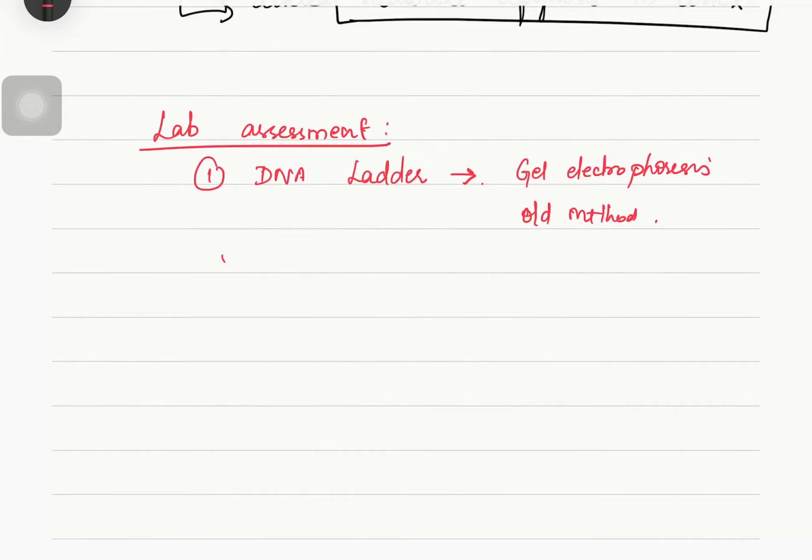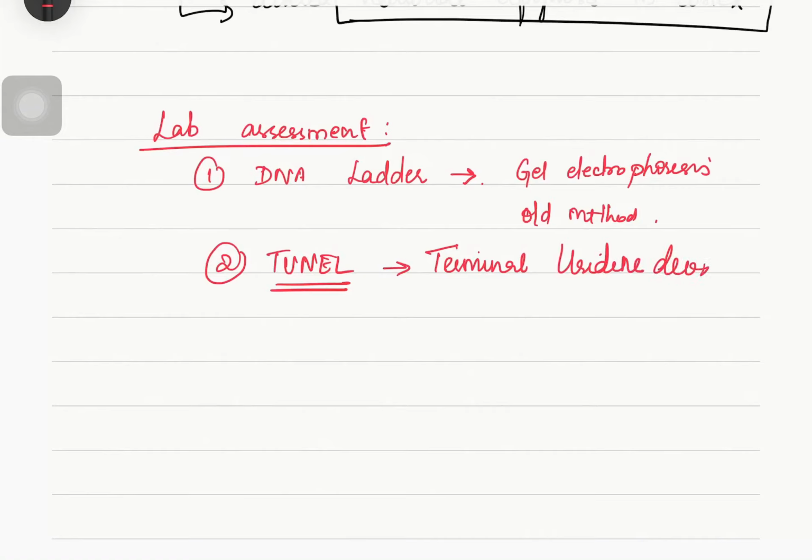The next one is the TUNEL method. What is TUNEL? It is terminal deoxynucleotidyl transferase dUTP nick end labeling.